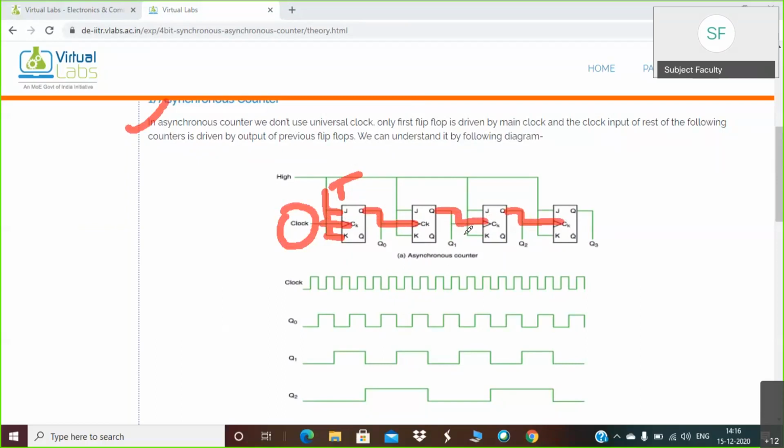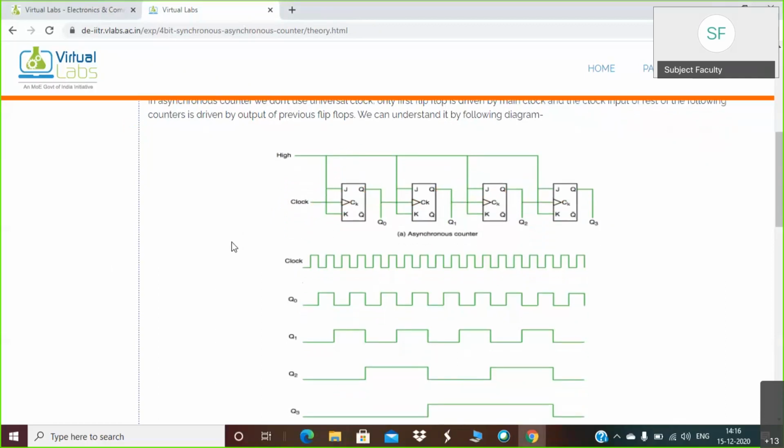So this arrangement is nothing but asynchronous because you are not applying the clock simultaneously to all the flip-flops. You are applying the clock one after the other. Again, waveforms are there already.